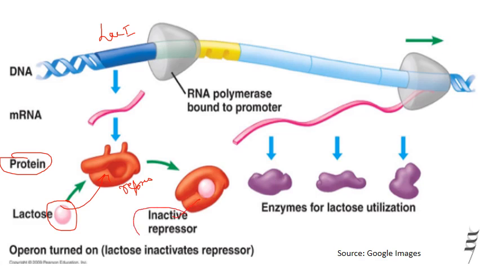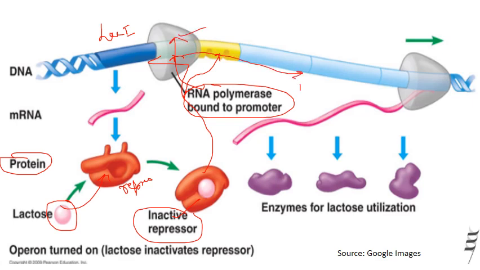Then it forms a complex with this repressor, that is the lactose repressor complex. After that, this repressor is inactivated, and it is unable to bind at the operator side. Then the RNA polymerase is able to bind on the promoter region, and starts the process of transcription.